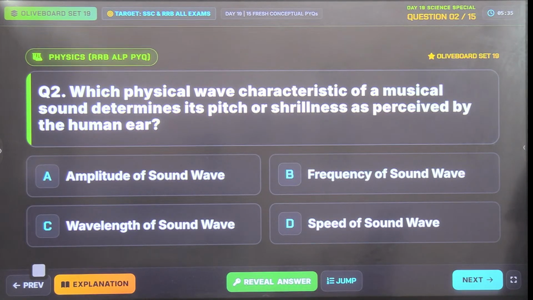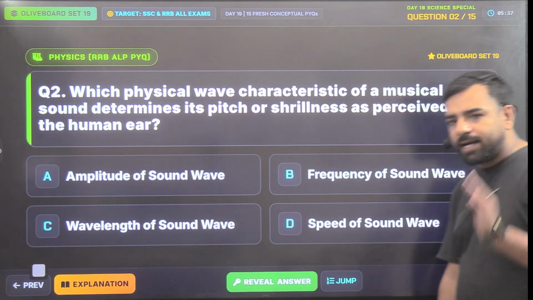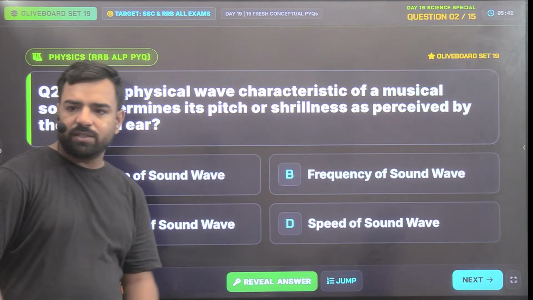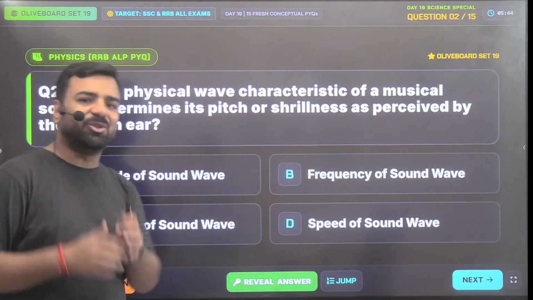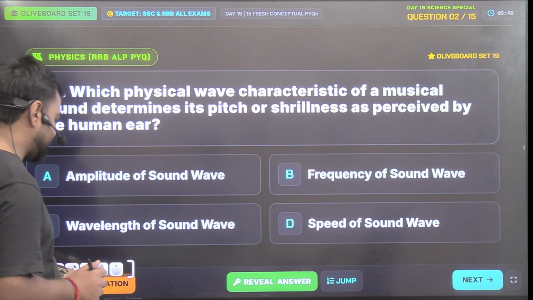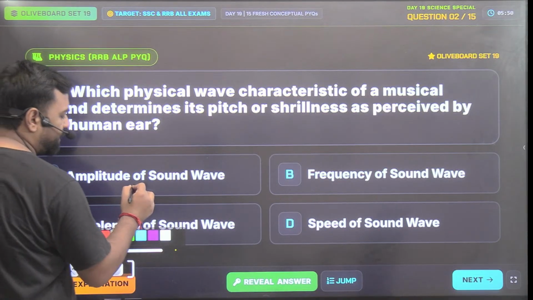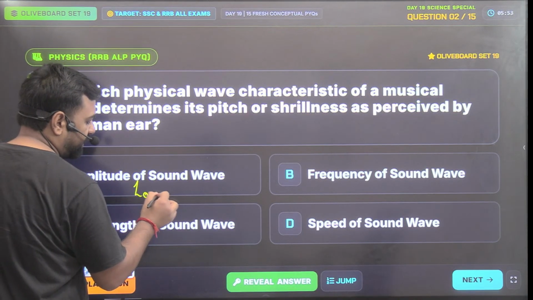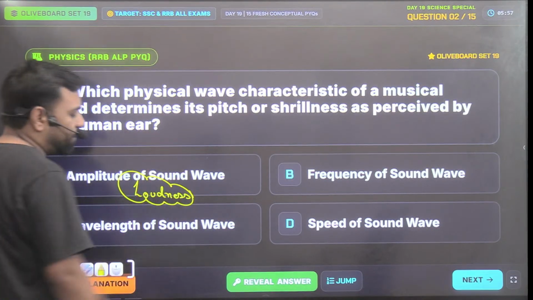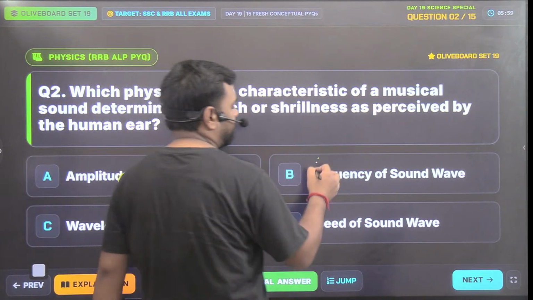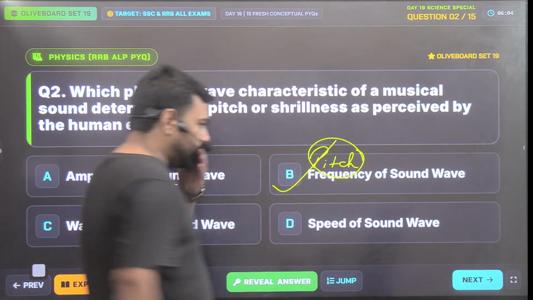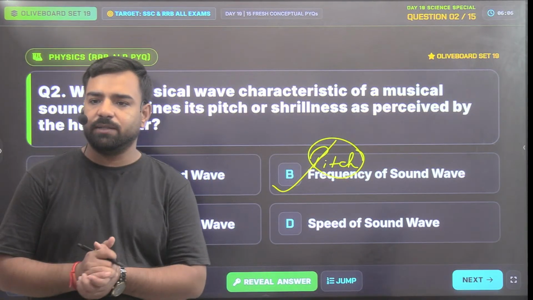So pitch is dependent upon what? See, higher the pitch, higher the frequency. Lower the pitch, lower the frequency. So Utkarsh and Ankita, both of you are correct here. Amplitude is linked with the loudness. Please remember this, it's important. The more the amplitude is, the louder the sound is, but pitch is dependent upon the frequency. More is the pitch, more is the frequency, right?